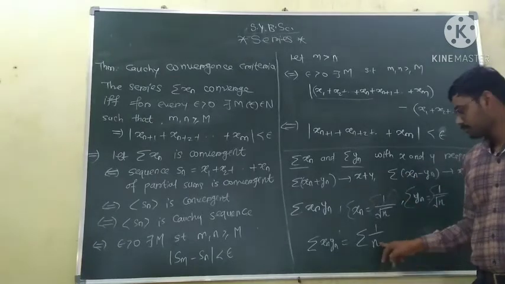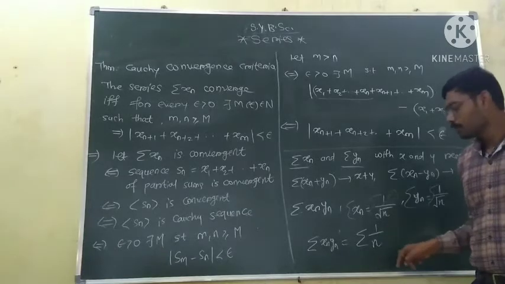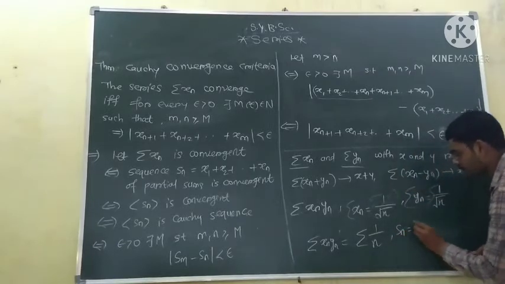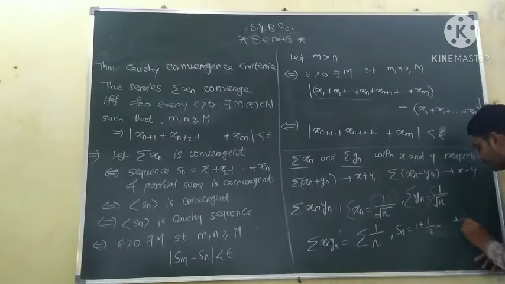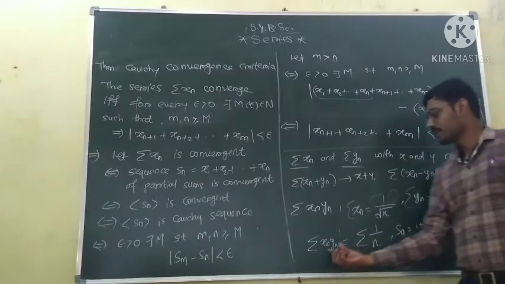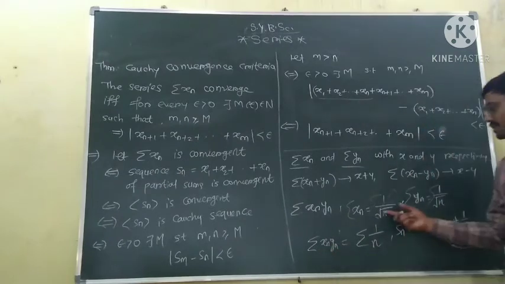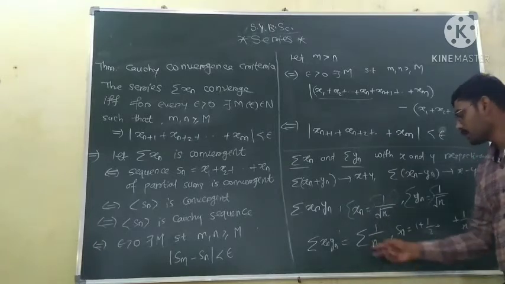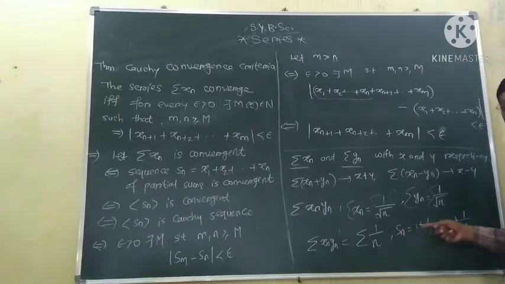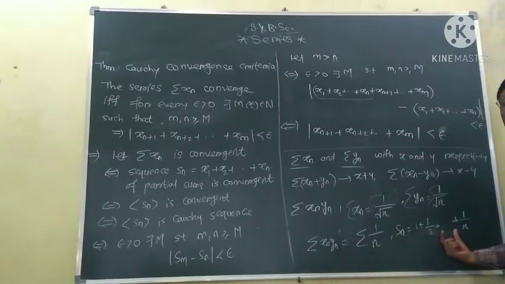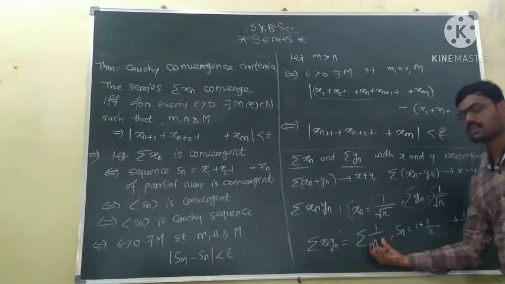Because we have seen the sequence of partial sums for this series is 1 plus 1 by 2 up to 1 by n, and this sequence is not convergent because it is not a Cauchy sequence. So here, although the series xn and yn were convergent, the series xn into yn was not convergent. Okay, this is the example. The series 1 by n is not convergent because the sequence of partial sums 1 plus 1 by 2 up to 1 by n is not a Cauchy sequence, so it is not convergent. The sequence of partial sums is not convergent, so the series is not convergent.